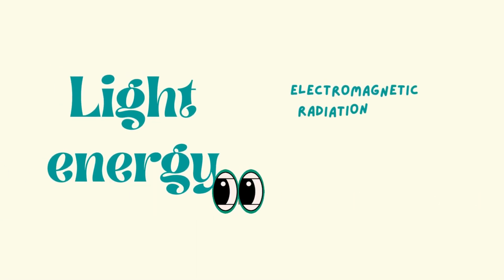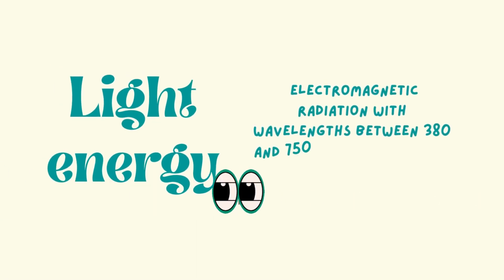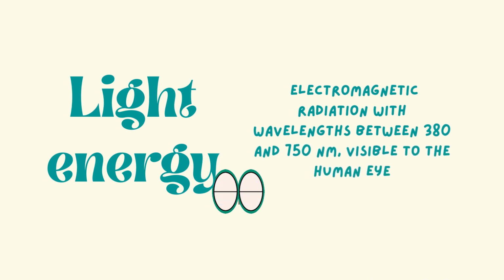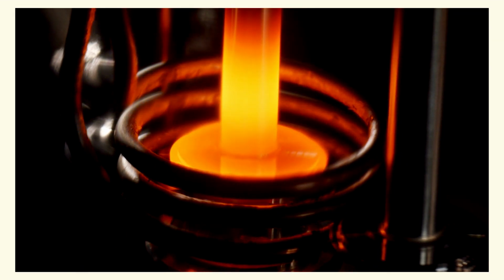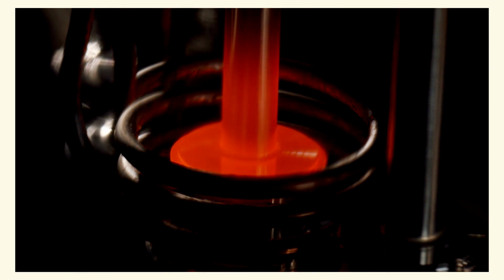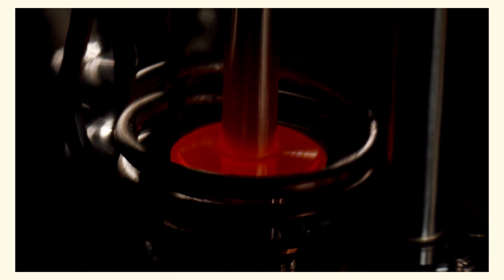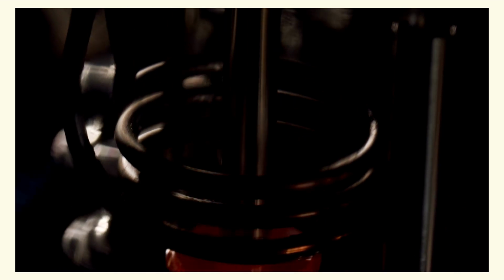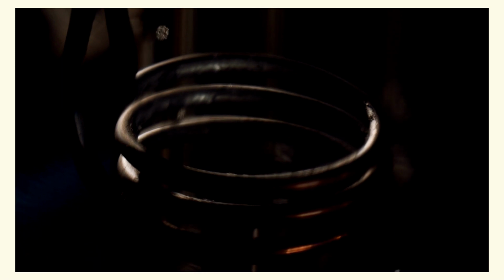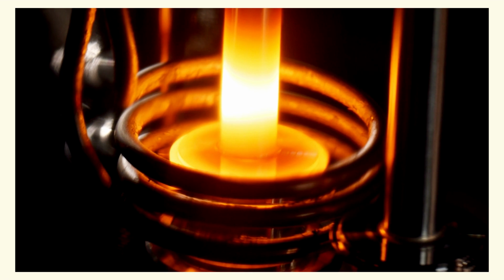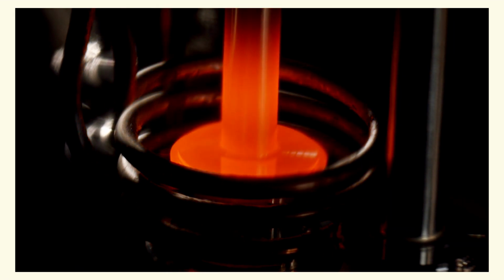Light energy. Light is defined as electromagnetic radiation with a wavelength between 380 and 750 nanometers, visible to human eyes. Light contains photons, which are minute packets of energy. When an object's atoms get heated up, it produces photons. The electrons get excited by the heat, which results in earning extra energy. The energy is released in the form of photons, and more photons come out as the substance gets hotter.